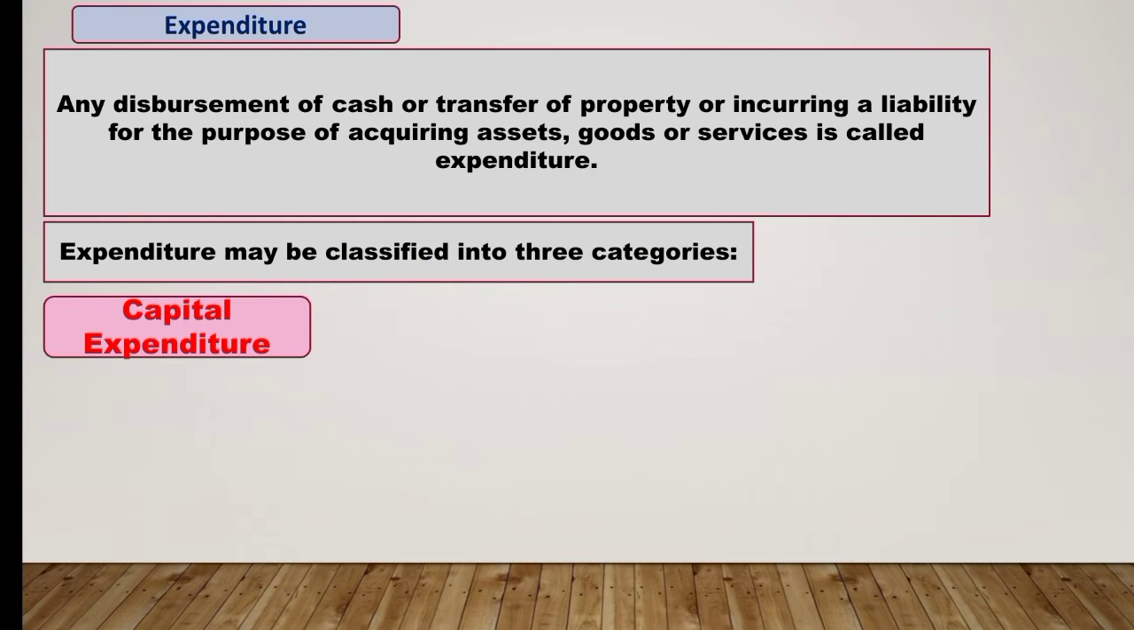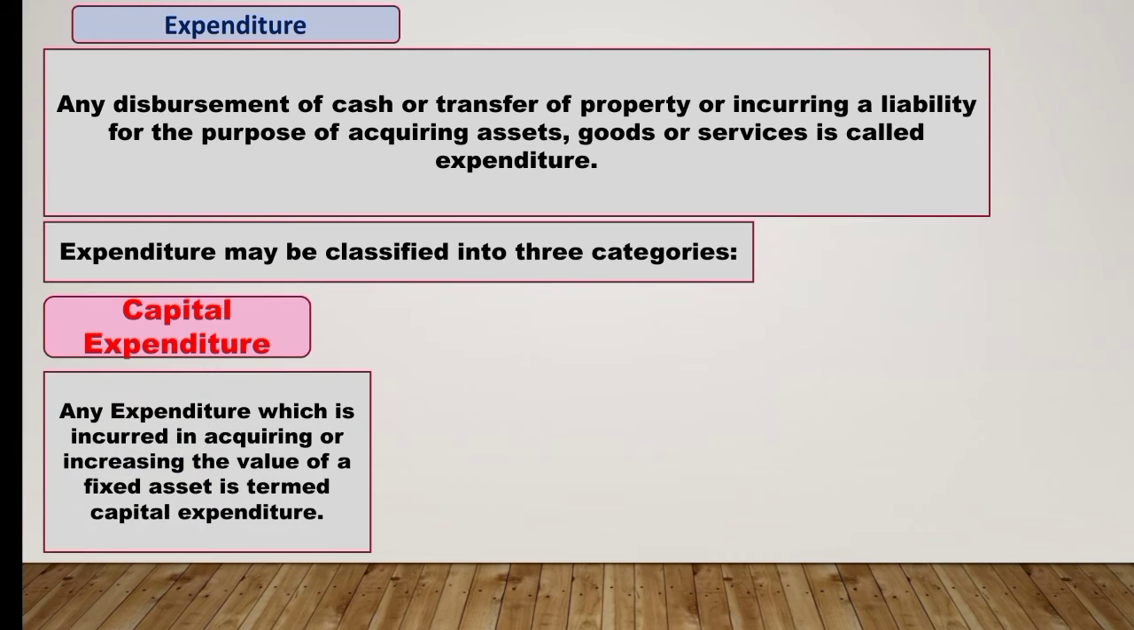First is capital expenditure. Capital expenditure means any expenditure which is incurred in acquiring or increasing the value of a fixed asset is termed as capital expenditure. So if we are spending for acquiring the fixed asset, it is called capital expenditure. For example, if we are spending some money for the purchase of building, plant, furniture, etc., it will be considered as capital expenditure.